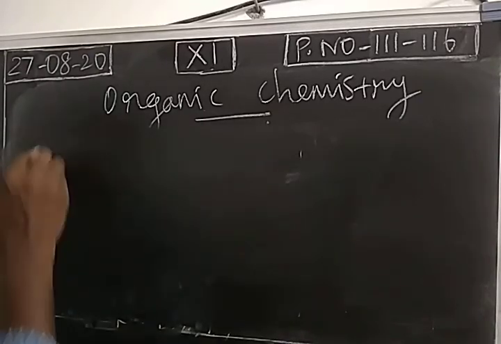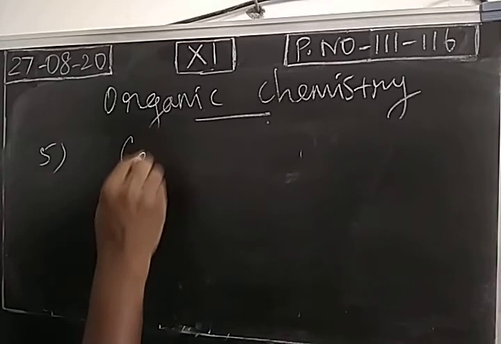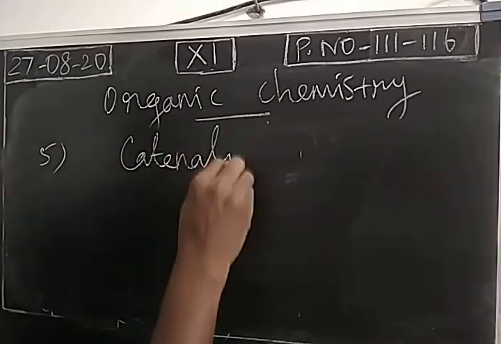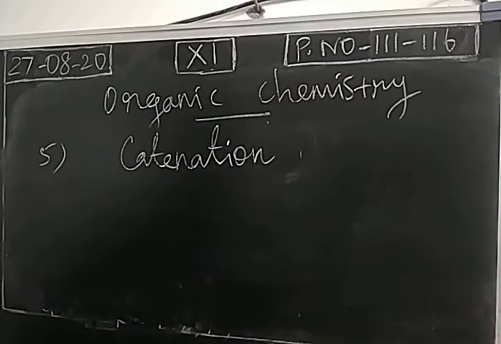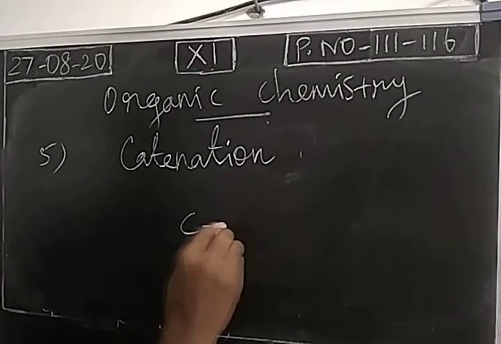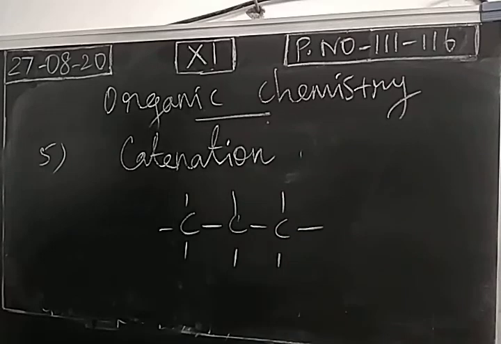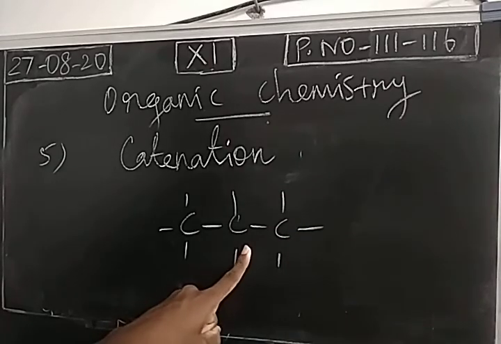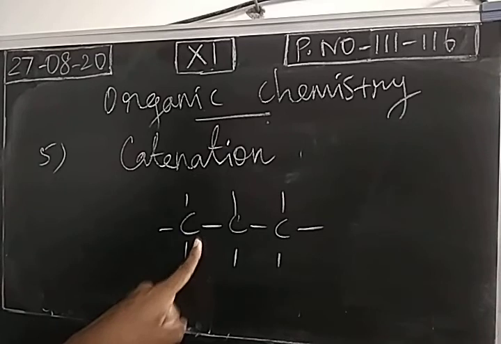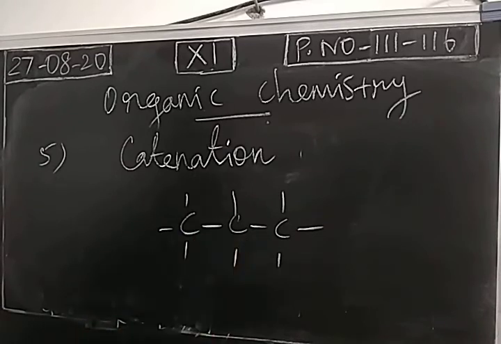Fifth point: they have a property called catenation. We already studied this in 10th, isn't it? Catenation means the self-linking property of carbon. One carbon can easily combine with another carbon; carbon makes a bond with other carbon easily.